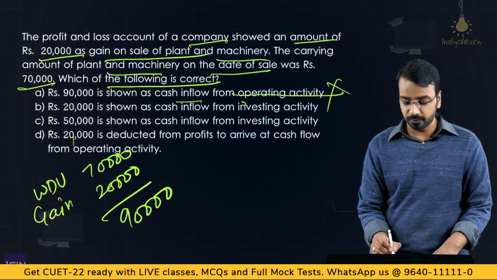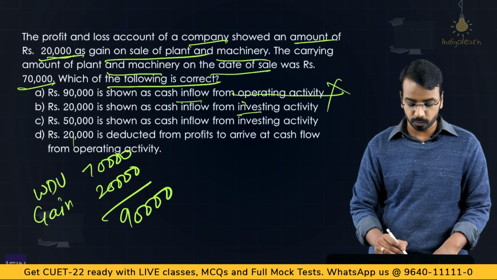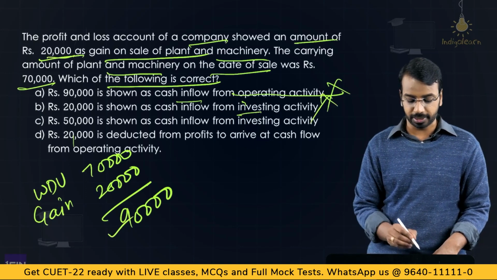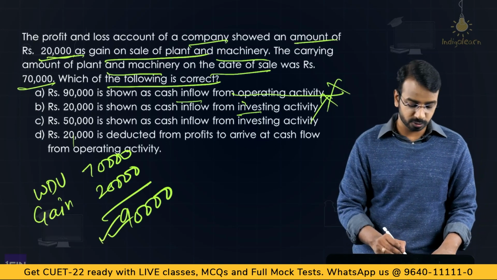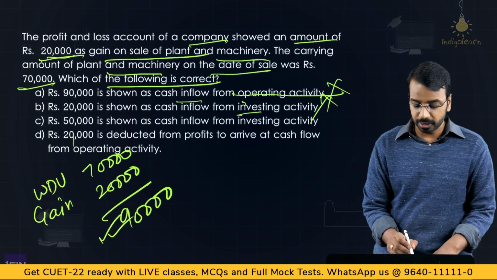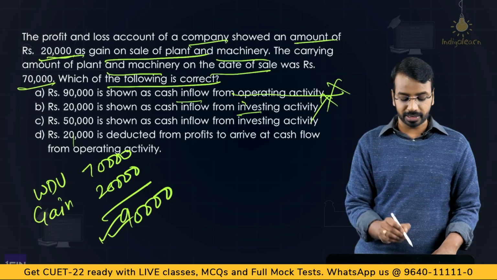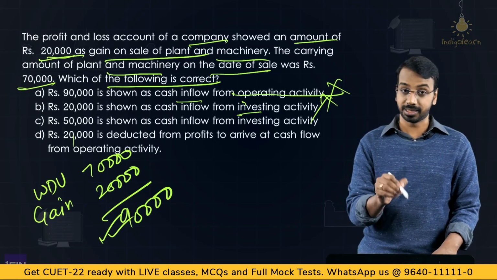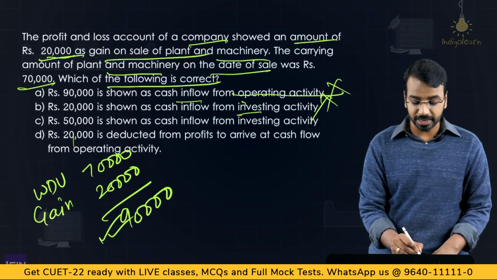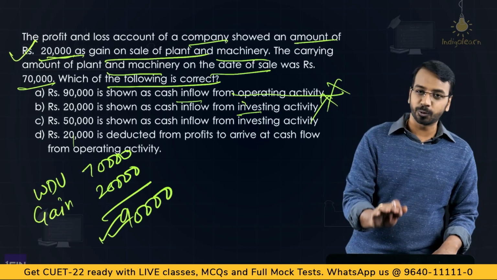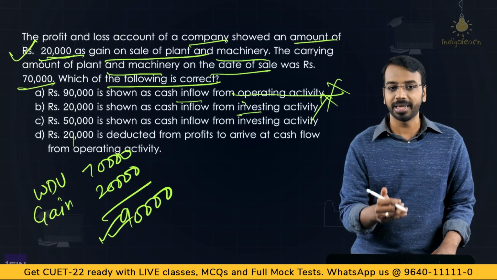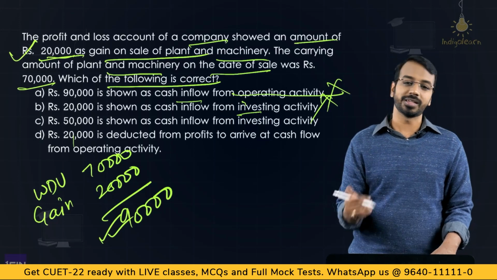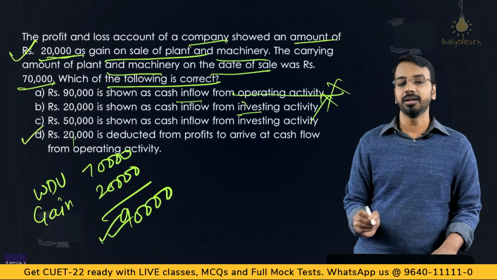20,000 is shown as cash inflow from investing. Is 20,000 the inflow? No, 90,000 is the inflow. So this also is not correct. Then 50,000 is shown as cash inflow from investing activity. Arey Baba, it should be 90,000. Then 20,000 is deducted from profits to arrive at cash flow from operating activity. This is the correct answer because there is a gain of 20 which you would have credited to P&L. Now you have to add it back because that is not pertaining to operating activity, that is pertaining to investing activity. So option D is the correct answer.